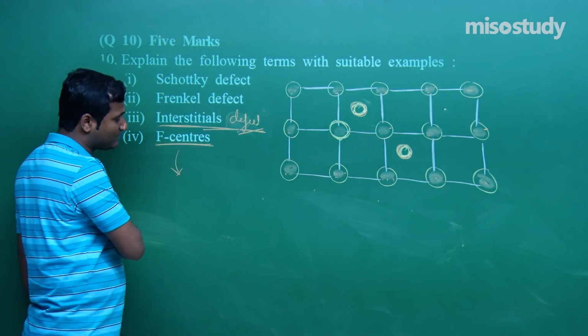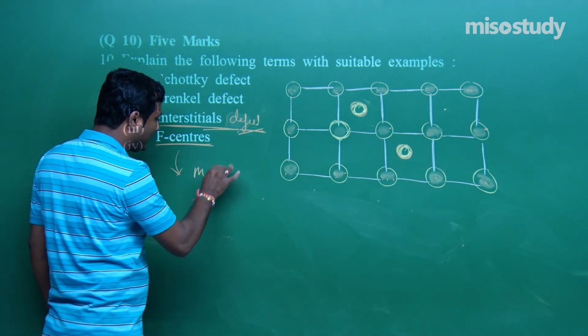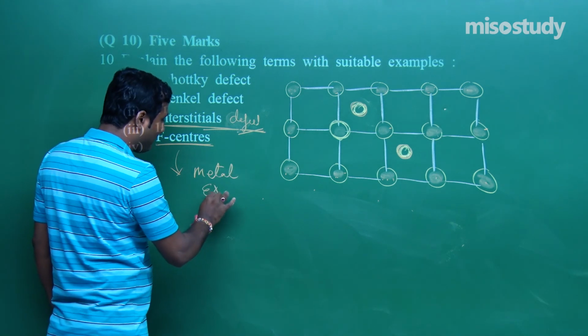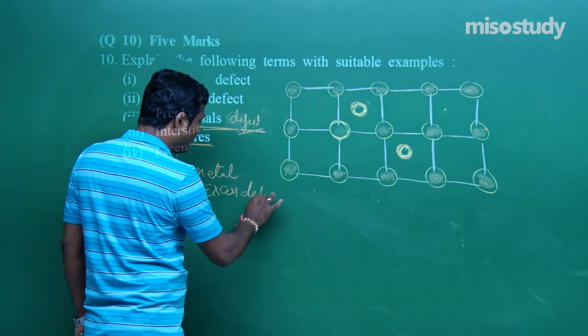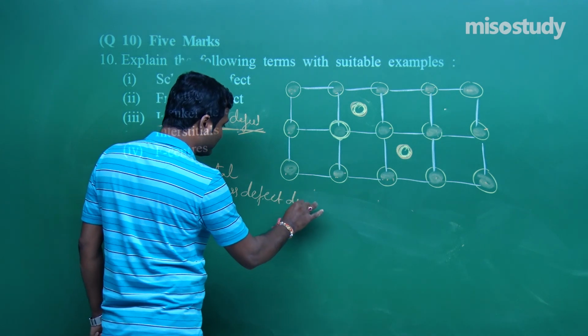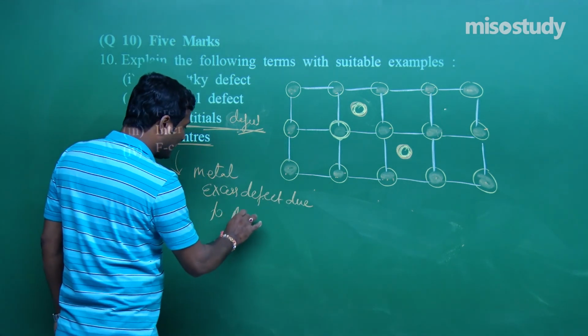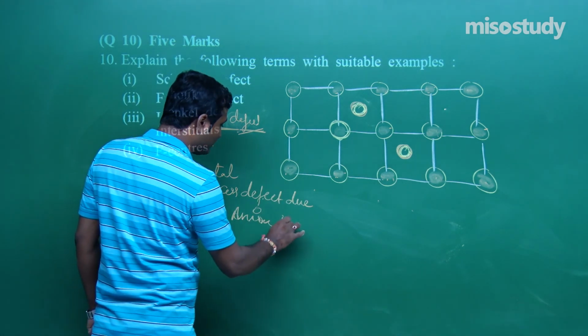Now, what do you mean by F-center? This comes in the case of metal excess defect. You remember, metal excess defect due to anion vacancies.